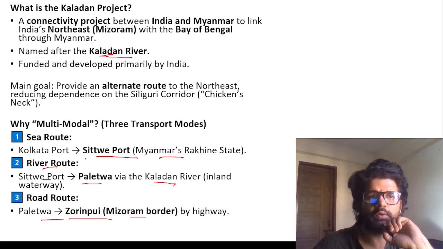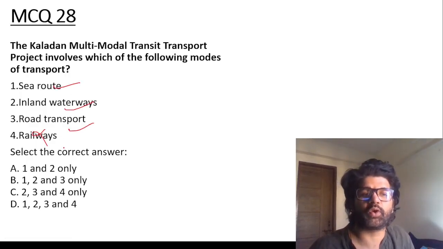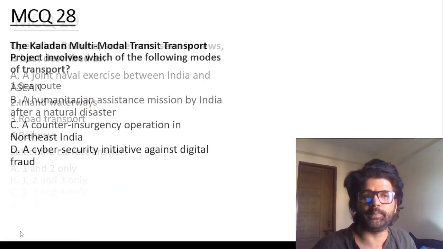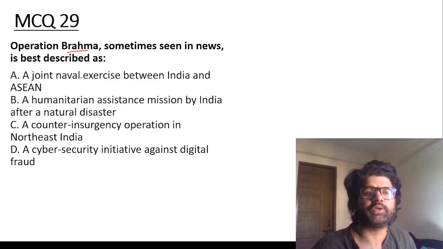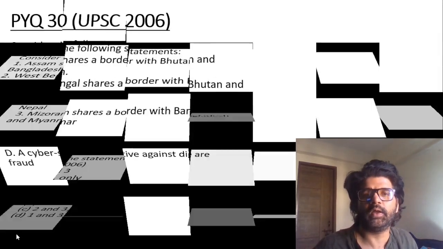So you have sea route, river route, and road route, an alternate route to the northeast, reducing dependence on the Siliguri corridor, the Chicken's Neck corridor. Kaladan multimodal project: sea route, waterways, road transport, no railways. So the answer is B, 1, 2, and 3. Wow, it rhymed. MCQ 29, Operation Brahma, a humanitarian assistance mission by India after a natural disaster in Myanmar, an earthquake.